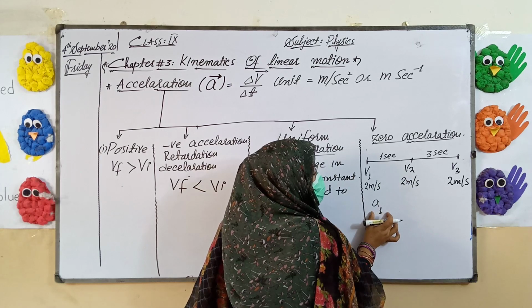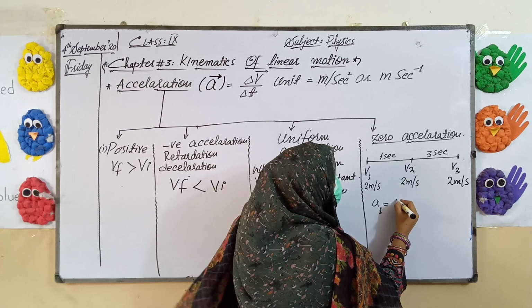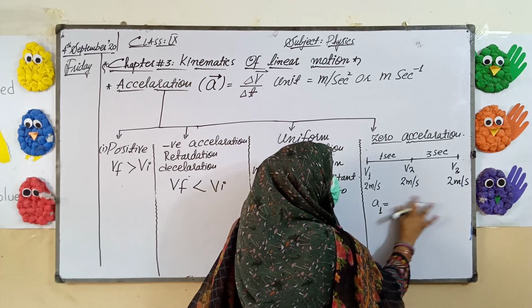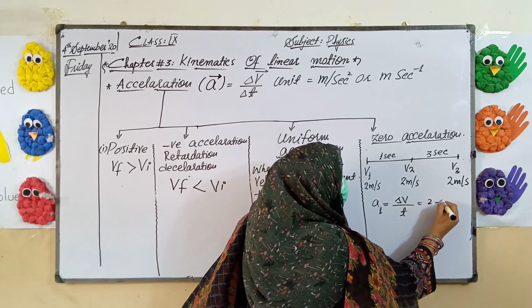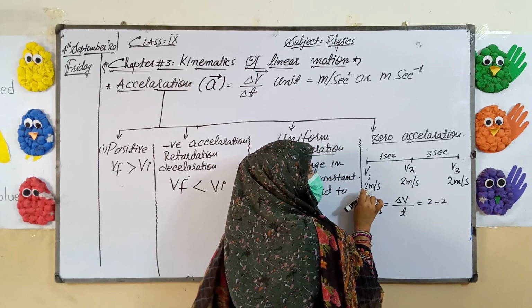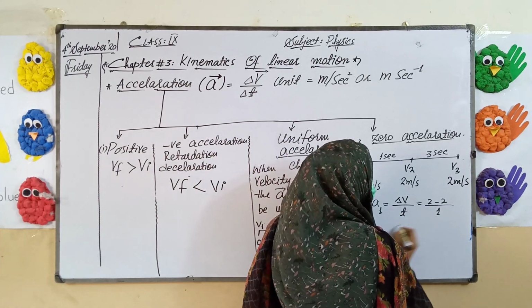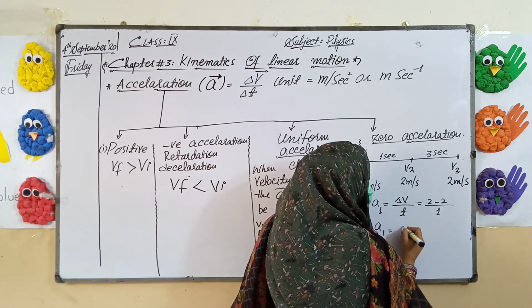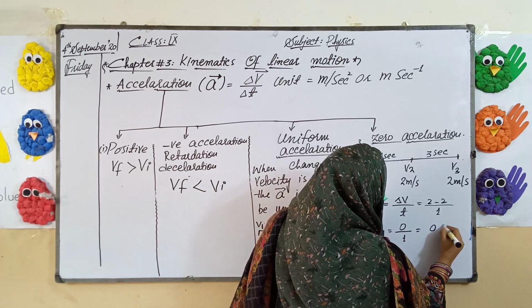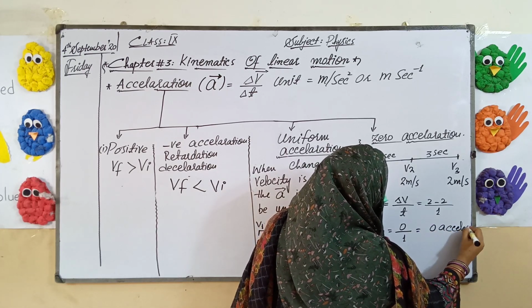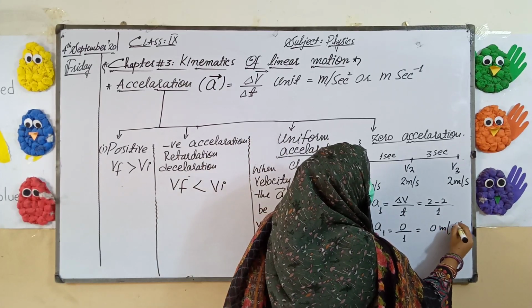At this time, when I calculate the acceleration a1, from v1 till v2, which is the first acceleration, it will obviously be 2 minus 2, which is del v divided by t. Del v here is 2 minus 2, as in the first time it is 2 and in the second time that is also 2. 2 minus 2 divided by 1 second. What will be your answer? 2 minus 2 will be 0, and 0 divided by 1 is now considered zero acceleration. The answer will be 0 meter per second square.